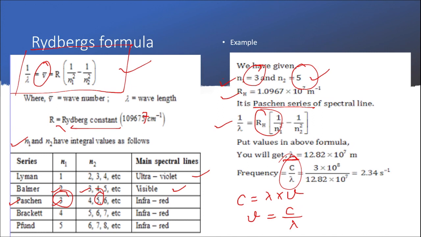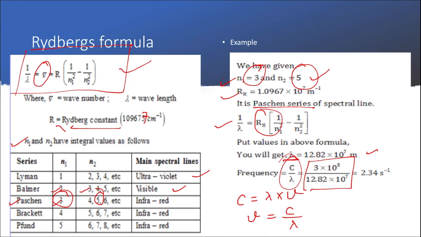And for lambda, you have calculated the value that you are going to place over here. When you solve this, you are going to get the frequency of that emitted radiation. Thus, by using this Rydberg's equation, or Rydberg's formula, you'll be able to calculate the wavelength or the frequencies of all those radiations that you are going to get in the emission spectrum of hydrogen.